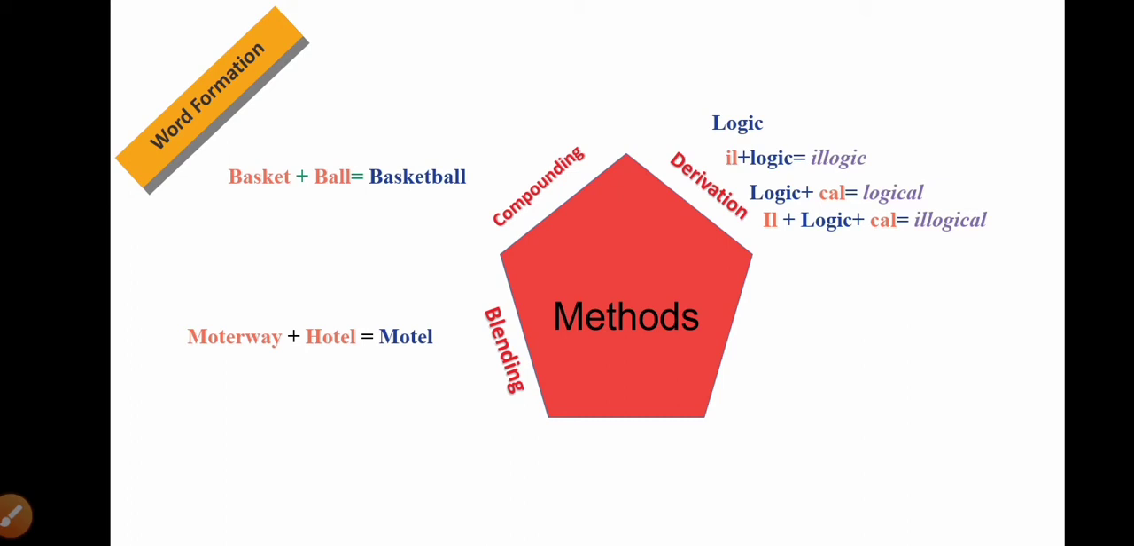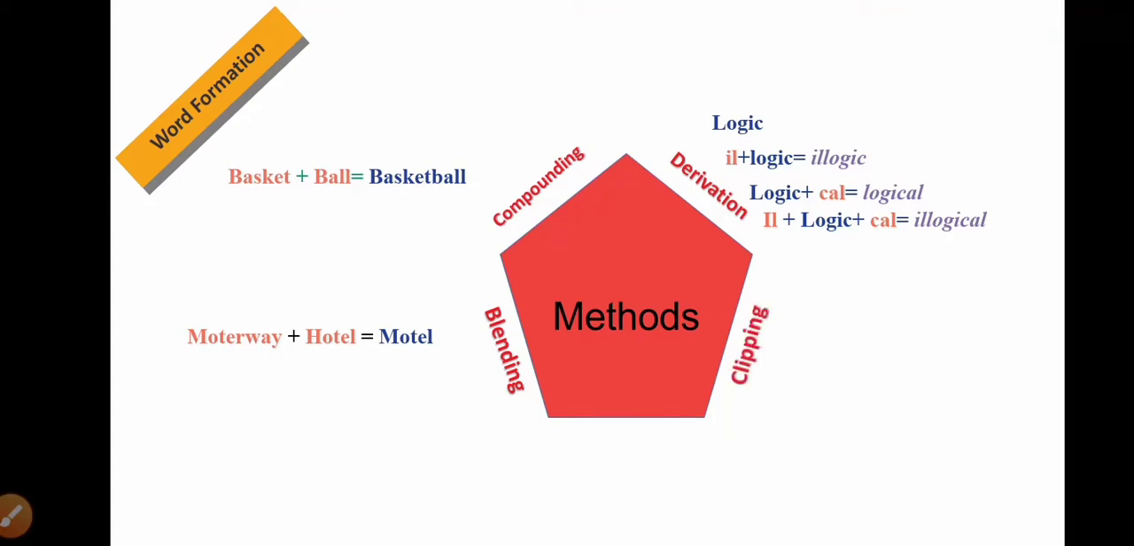For example, motorway is a word and hotel is a word. But when we combine both words together, we clip away or take off a few letters and generate a new word called motel. It's neither a hotel nor a motorway, but we get a new word called motel. So it's a generation of a new word, and we call this method the blending method.